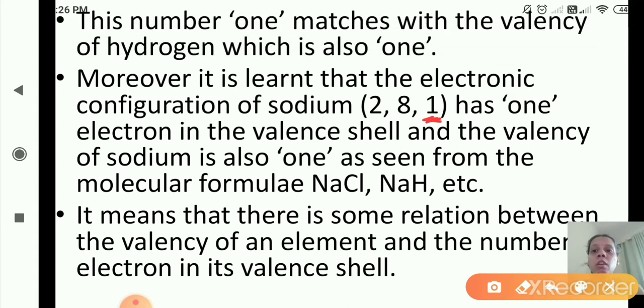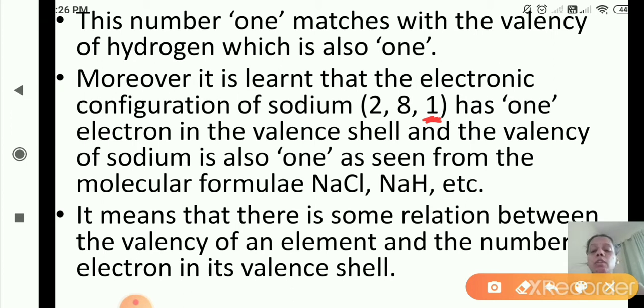So in the valence shell there is 1 electron, and the valency of sodium is also 1, as seen from the molecular formula NaCl and NaH. So what is the valency of sodium? 1, because in the outermost shell it is having only 1 electron. Okay, so the valency of sodium is 1.